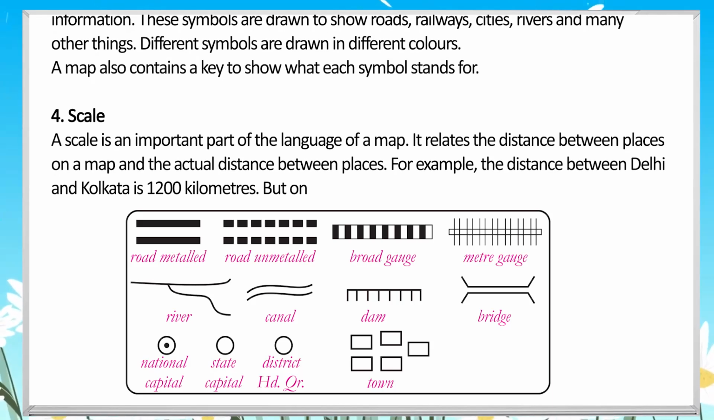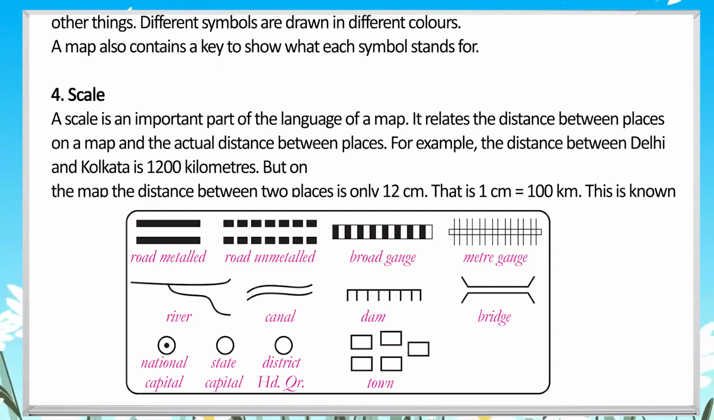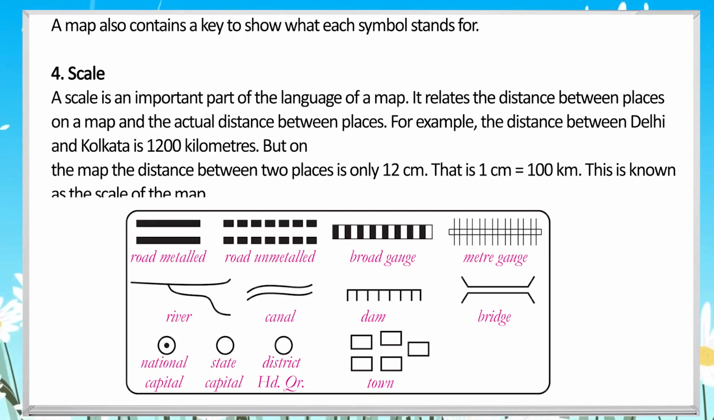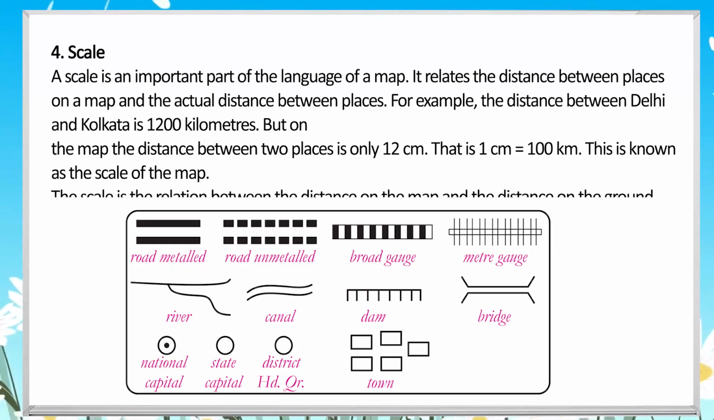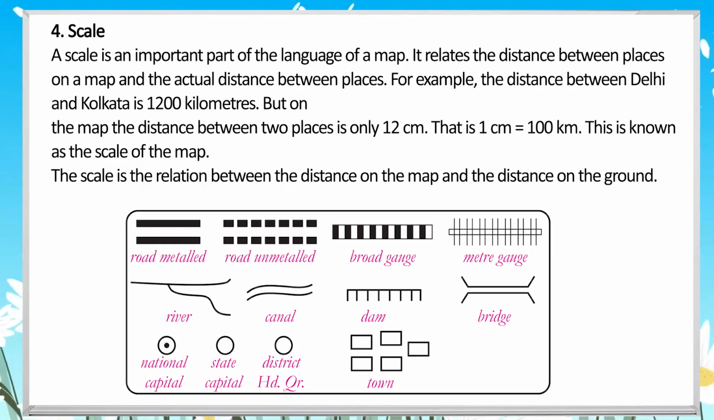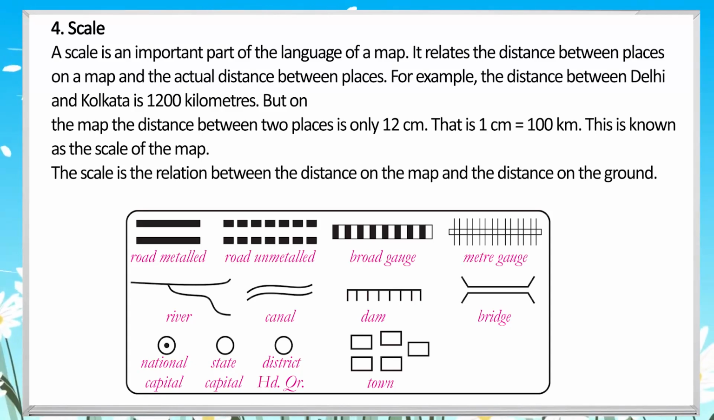4. Scale. A scale is an important part of the language of a map. It relates the distance between places on a map and the actual distance between places. For example, the distance between Delhi and Kolkata is 1200 kilometers. But on the map the distance between the 2 places is only 12 centimeters. That is, 1 centimeter equals 100 kilometers. This is known as the scale of the map. The scale is the relation between the distance on the map and the distance on the ground.